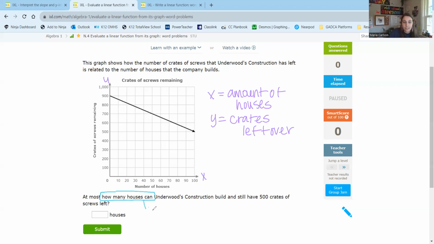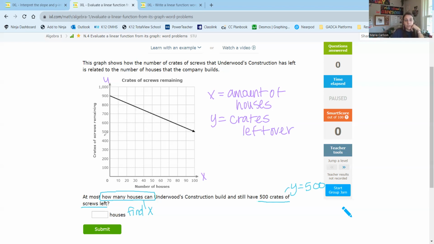So they are asking us to find X when they have 500 crates of screws left. So this is my Y. So Y is equal to 500. So they're asking when Y is equal to 500, what is X? How many houses can they build?